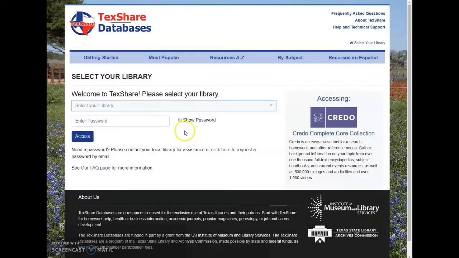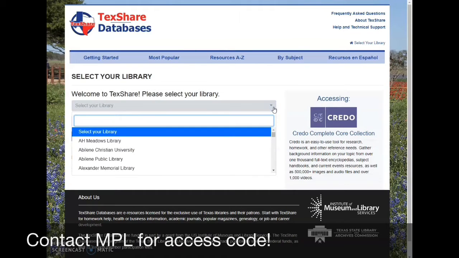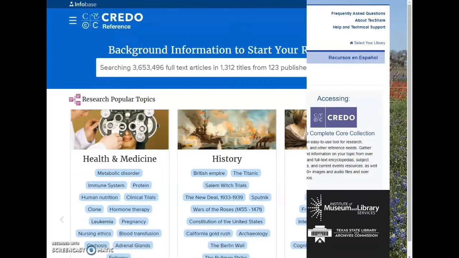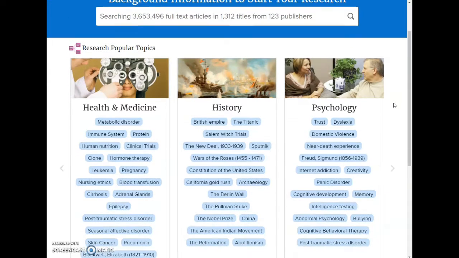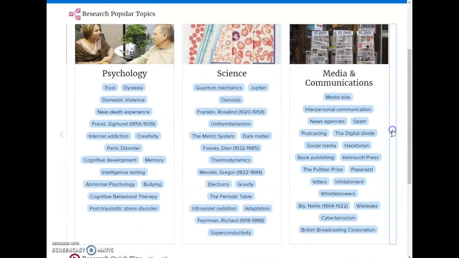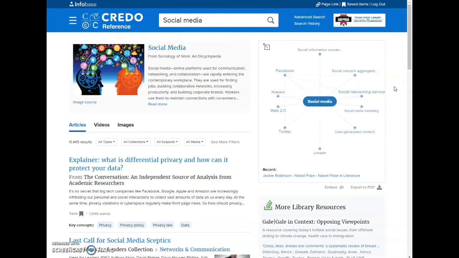And let's see what we have here. You'll need to type in McAllen Public Library, and it does require an access code, so you can always give us a call and we'll provide you the access code. So this is what we see when we enter Credo. We have all types of subjects, different topics. In this case, I'll go ahead and look through social media, since we're all on social media nowadays, whether we like it or not. Here's what we see under the social media tab.